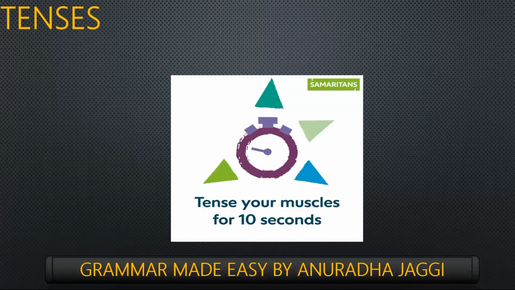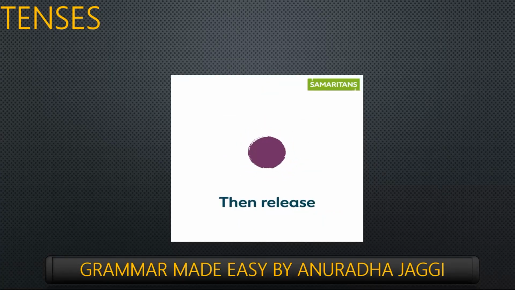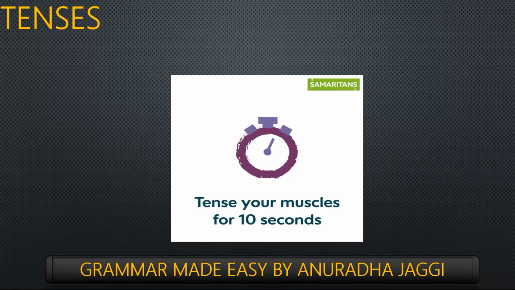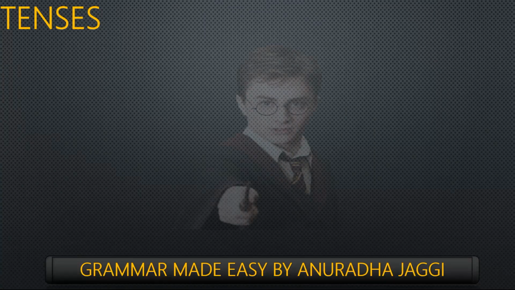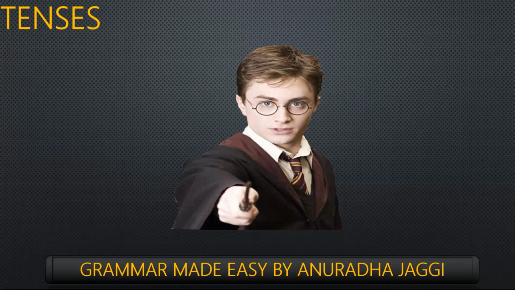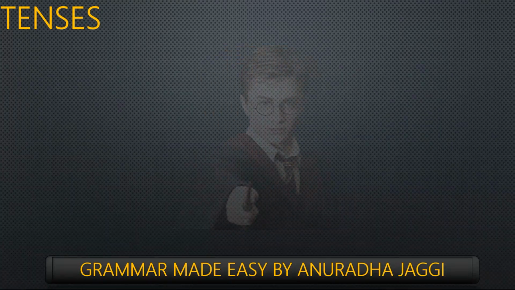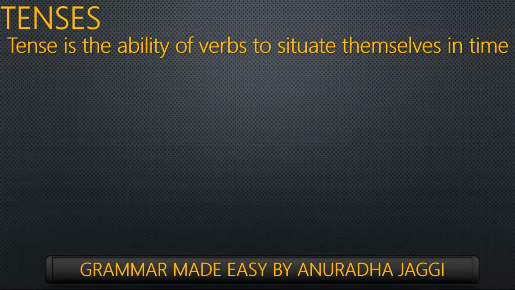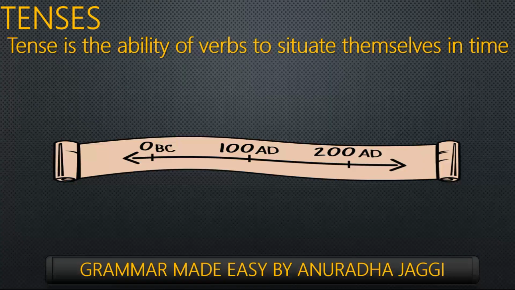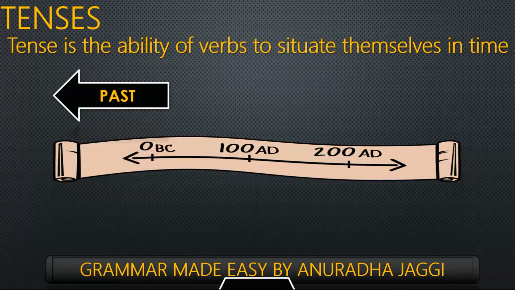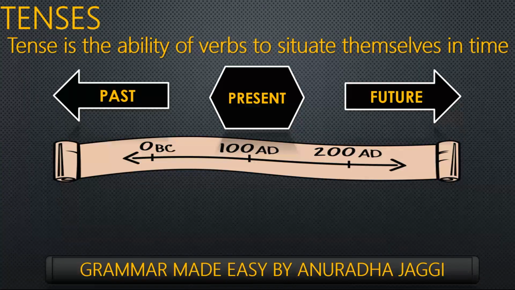Hello, grammarians. Let me introduce the idea of the verb tense, and the way I want to do that is to express the following. If you can master grammatical tenses, you'll become a time wizard, a literal, actual time wizard, because tense is nothing more than the ability of verbs to situate themselves in time, specifically in three different times. So, in the past, the present, or the future, it can happen.